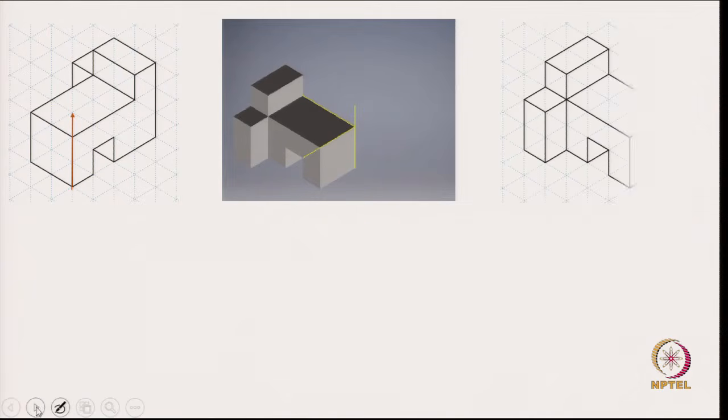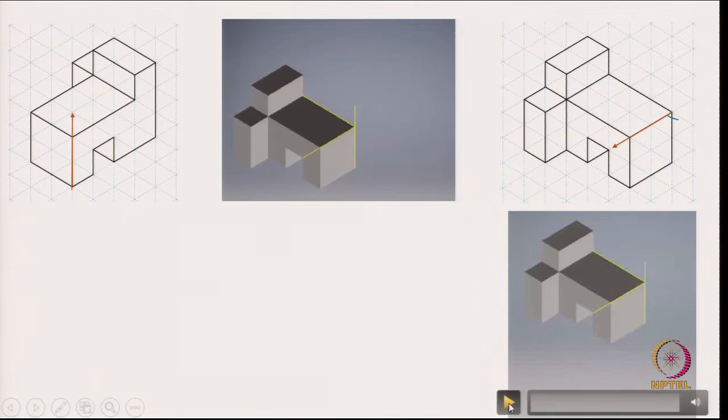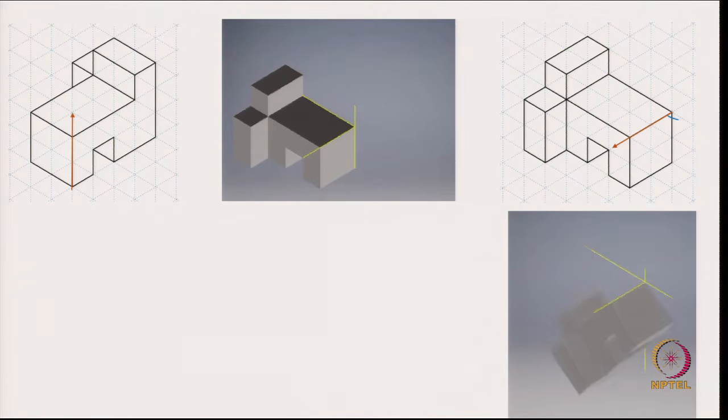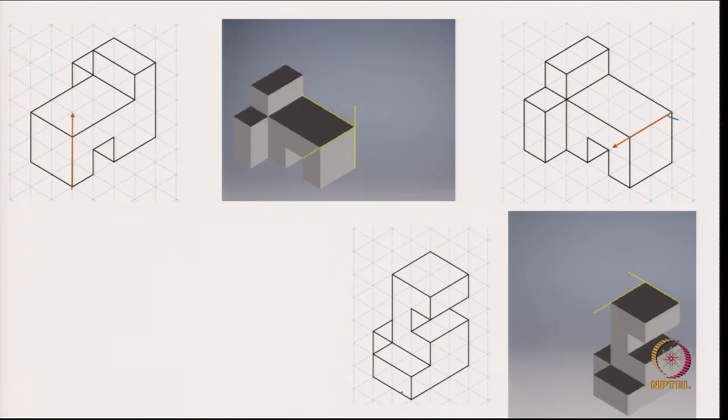After rotation, this is the isometric view, but now let us rotate about another axis. So, let us pick this red shown here as the axis, and let us see how it rotates. Okay. So, this is after rotation, and now let us see how it looks in the isometric view. So, like this we can continue the rotation. So, I pick the another axis, the third axis about which I want to rotate this,